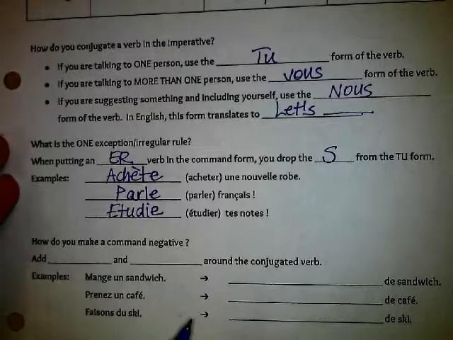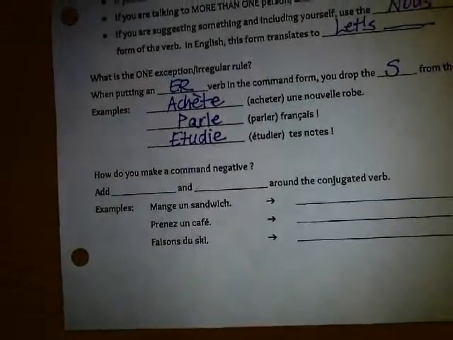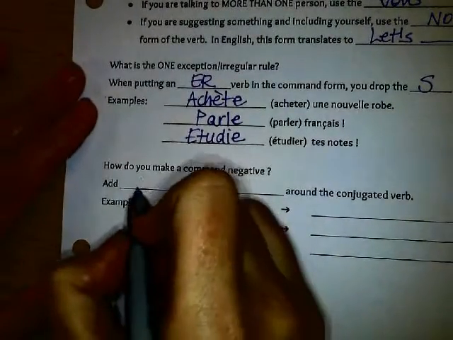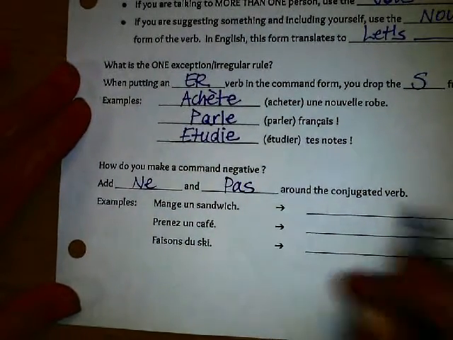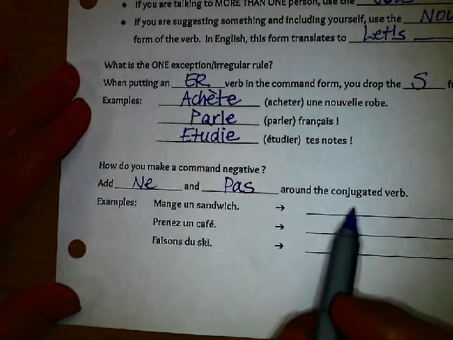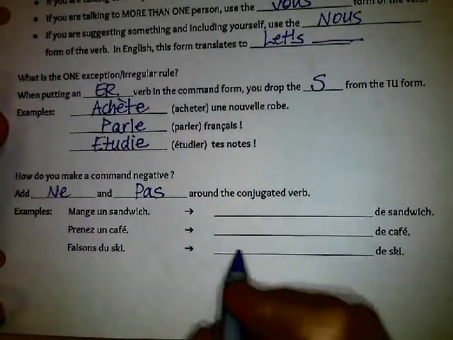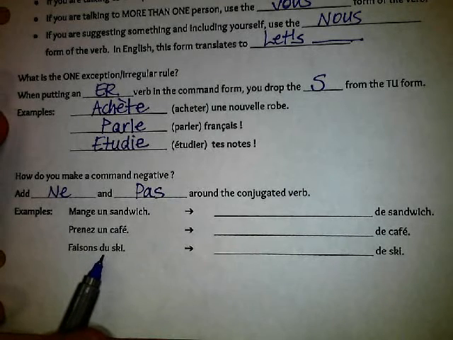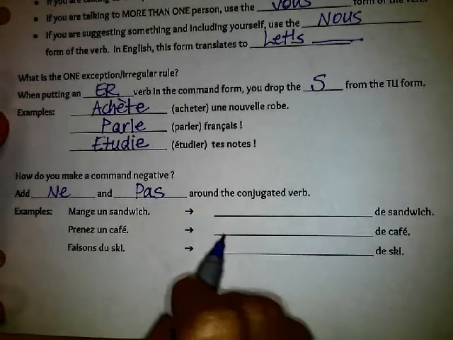Okay, how do you make a command negative? To make a command negative, you add ne and pas around the conjugated verb. In other words, around the command. Okay, so mange un sandwich. And notice what we've done here. We have indefinite article, and partitive article, or indefinite as well, partitive. And each time these become de after the negative.